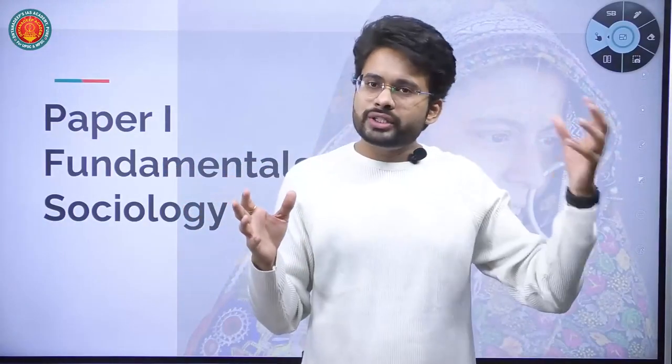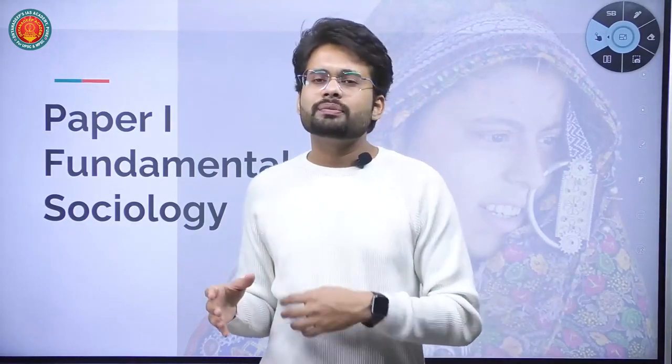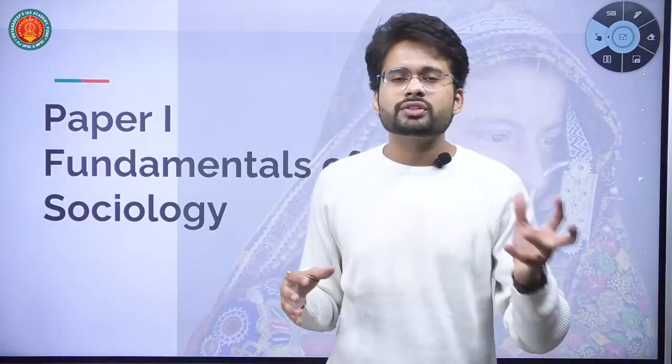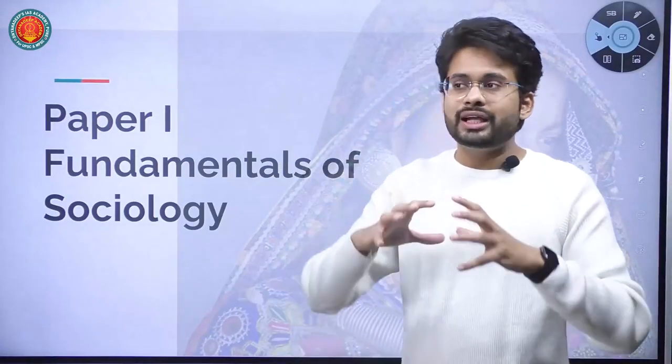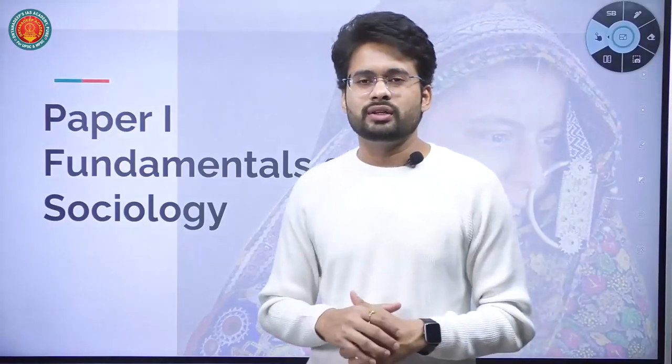What is society to social change? We are going to learn many social institutions: religion, politics, family, kinship, marriage, economics, stratification, and many other areas in sociology at a global level. That is the scope of paper 1 of sociology optional.